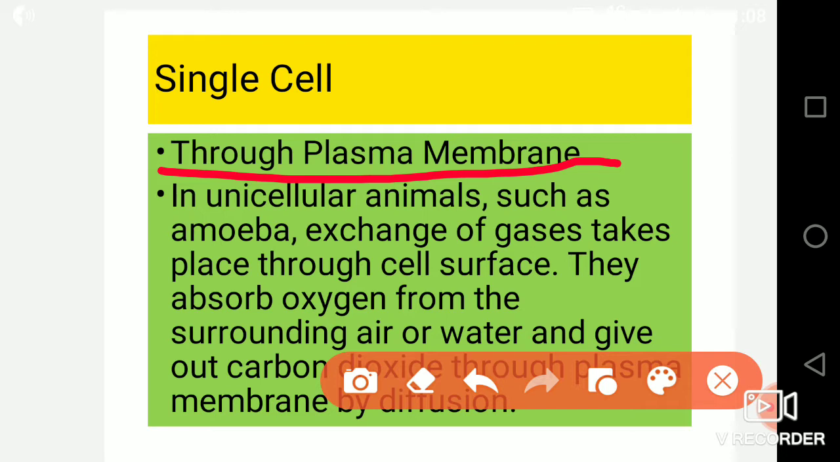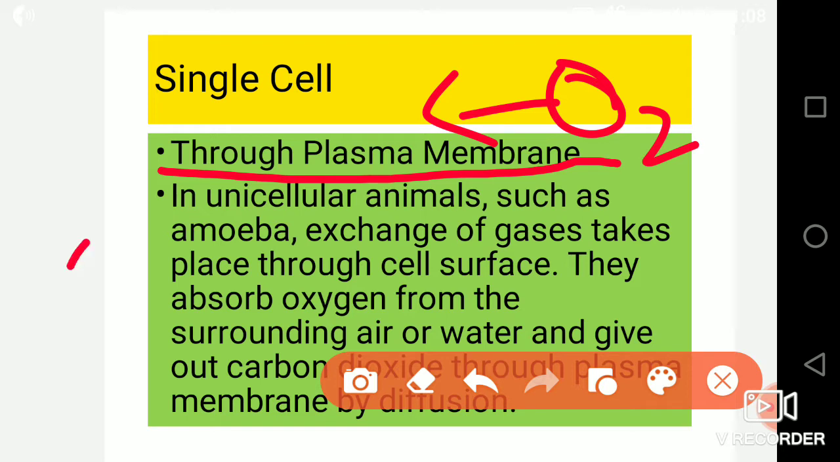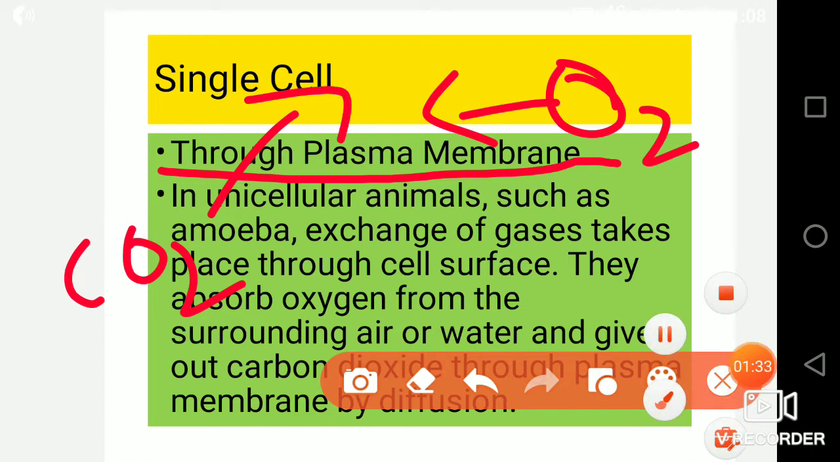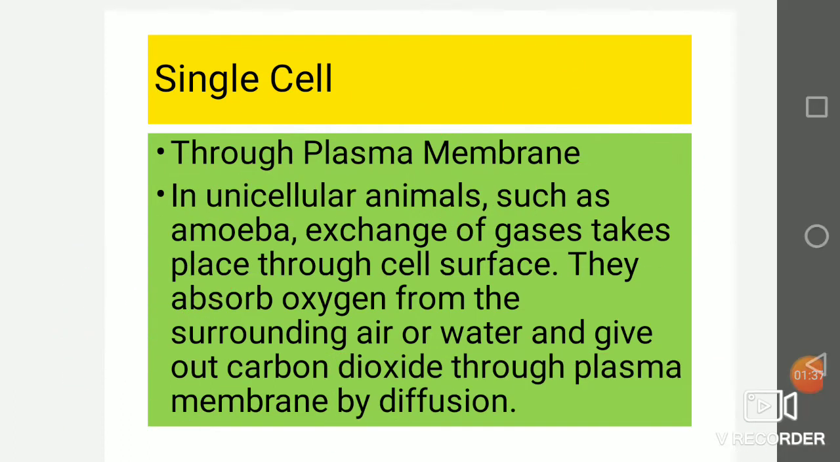So oxygen will diffuse through the plasma membrane inside the body of the organism, and this oxygen will be used to produce energy by breaking down the glucose. And when carbon dioxide is produced, it will be released again through the plasma membrane. So this is how these organisms do respiration with the plasma membrane.